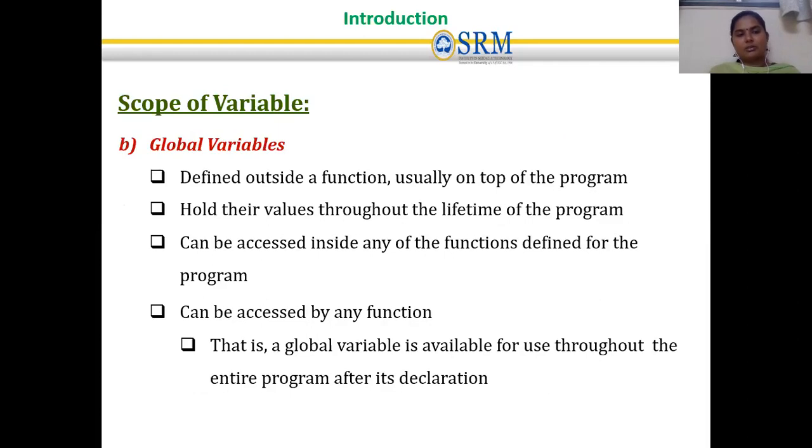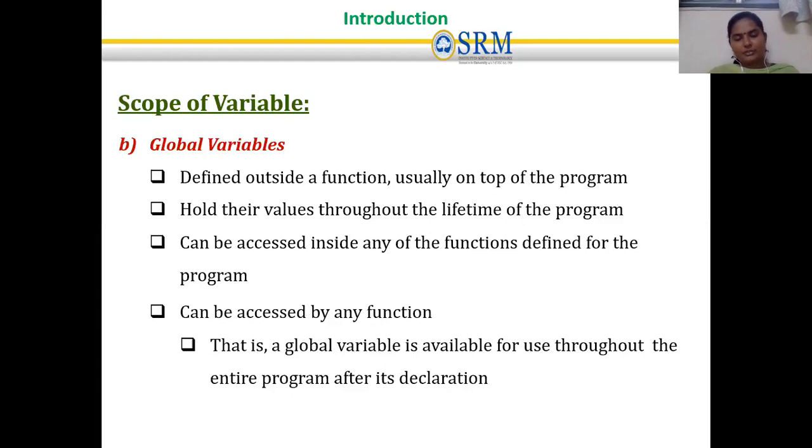Next one is called a global variable. A global variable is declared at the top of the program, before the main method. It is visible to all functions, and it holds its value throughout the lifetime of the program. It will not destroy the value after a function ends. So throughout the program's life, the value is held and can be accessed inside any function.